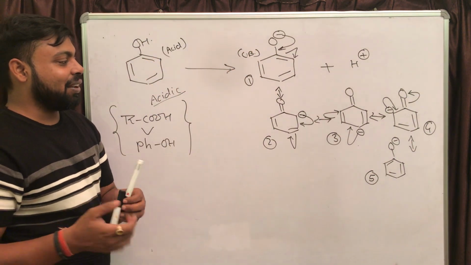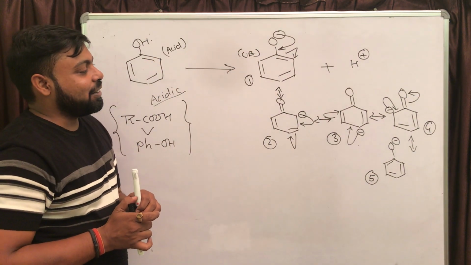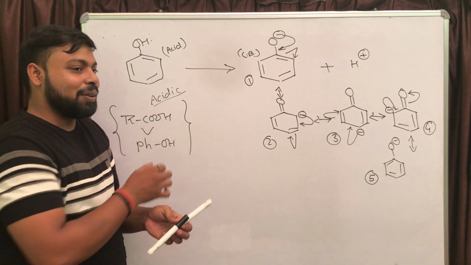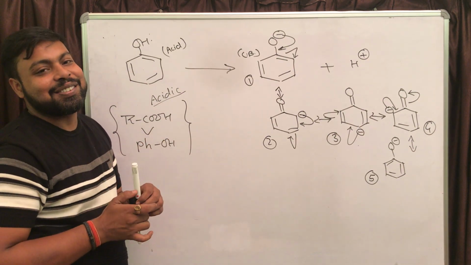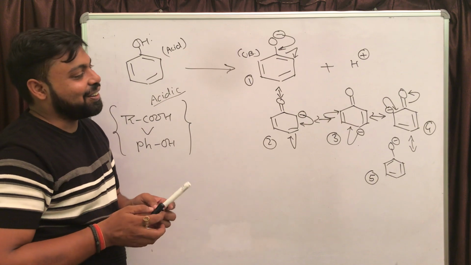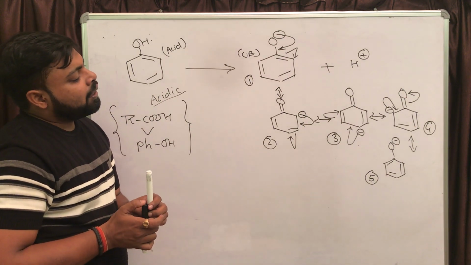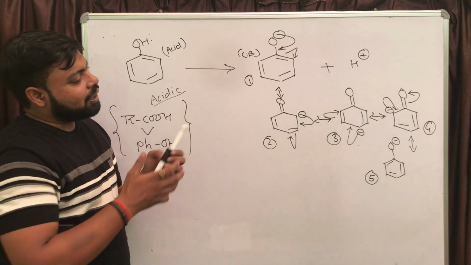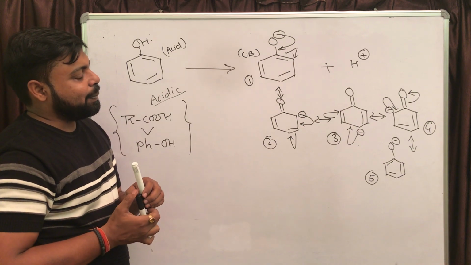Now some of you may say that since carboxylic group has equivalent resonating structures, that is why it is a stronger acid. So let's observe the resonating structures of phenoxide ion.